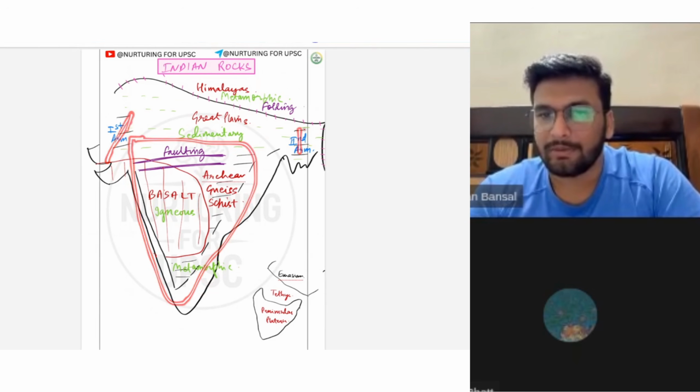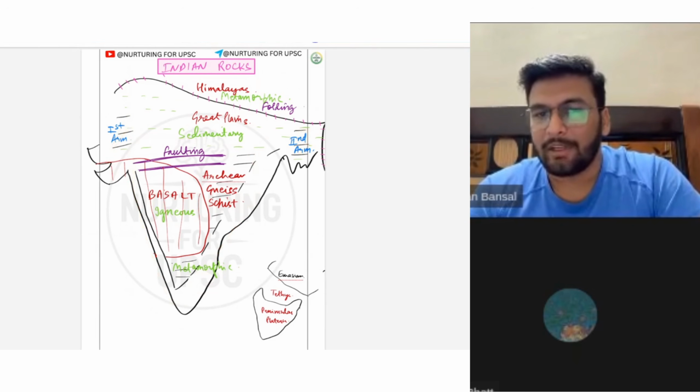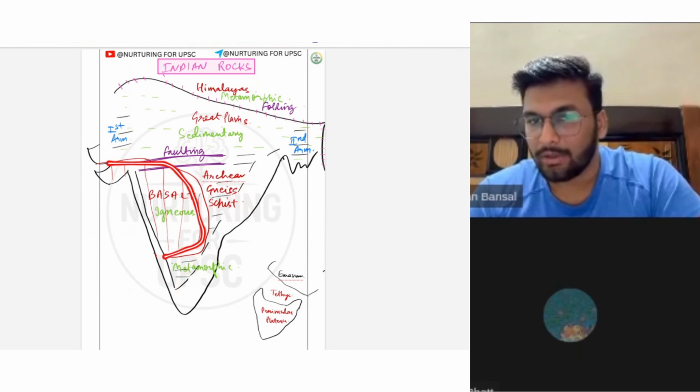This was the first arm, this was the second arm, okay. So this entire plateau was metamorphic rock. It is known as the Archean schist, the whole area. Now it was covered up by the basaltic rock, so it is an igneous rock, right?